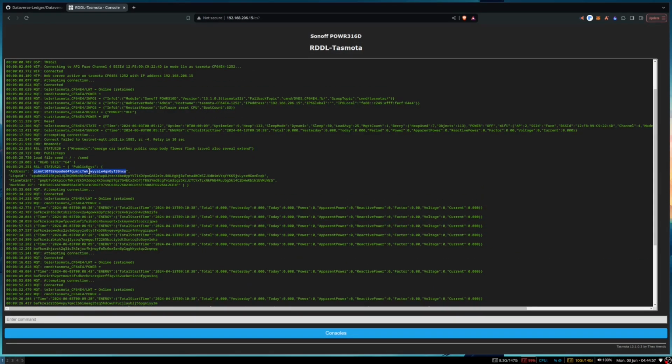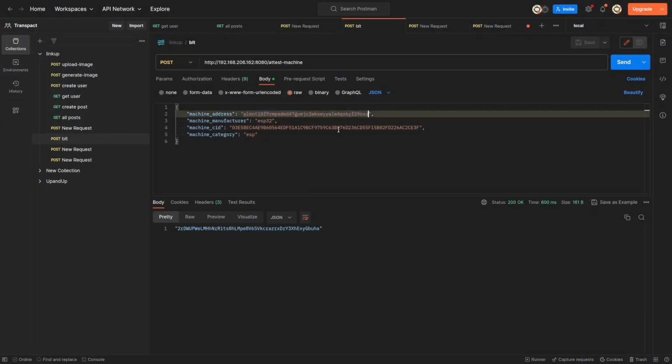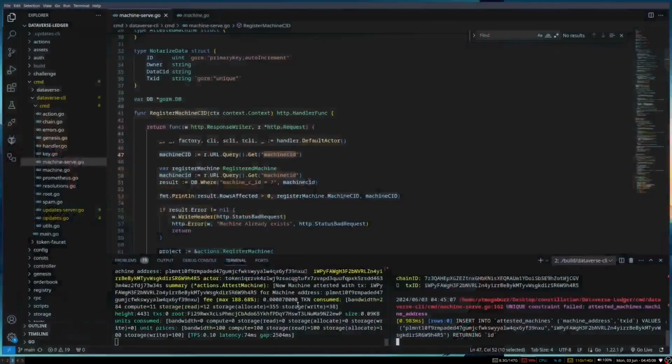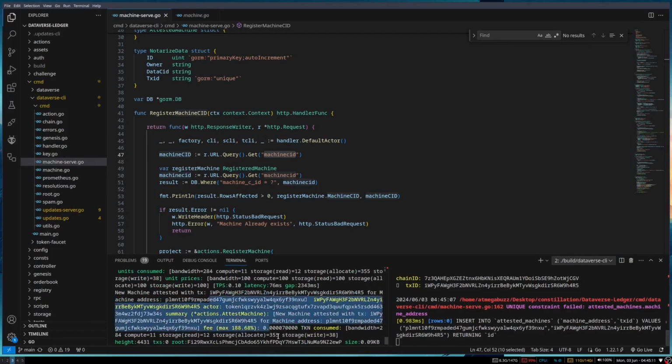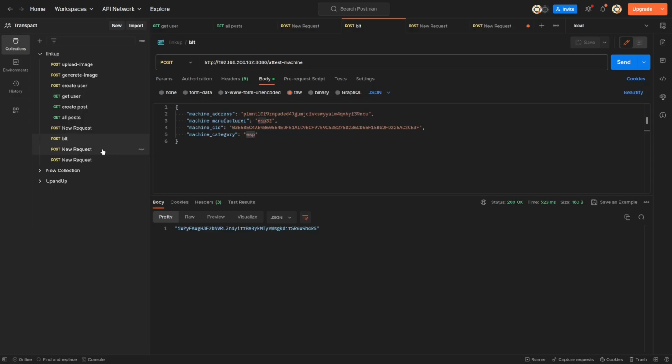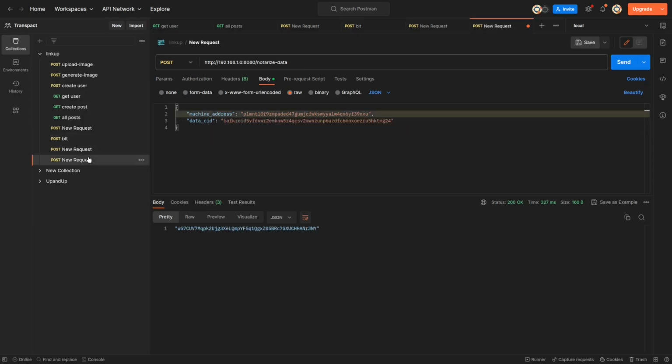So we have copied this address and we'll paste it here, and we have our same machine CID and the manufacturer and the category, and we'll quickly send. Okay, so the transaction has been done. So you can see the transaction log here. So this is completed, and now we are ready for data notarization.